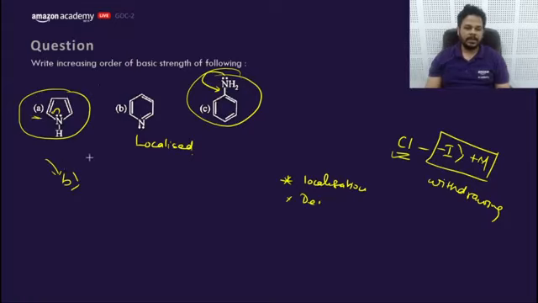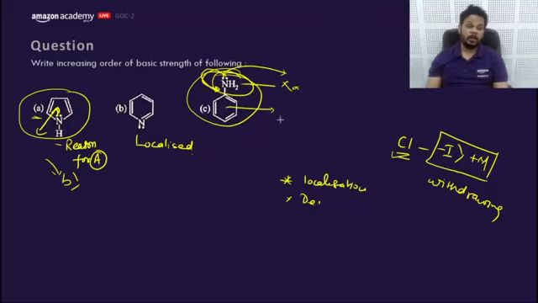Now what about A and C? In A the lone pair is going into resonance, and in case of C the lone pair is also going into resonance. But what is the difference between the A lone pair and the C lone pair? The A lone pair is the reason for aromaticity, so it cannot be donated. If it gets donated, the aromaticity would be lost. So it would not be donated because it is the reason for aromaticity, whereas this lone pair is not. If it were donated, this benzene would still behave as aromatic. That means if a lone pair is the reason for aromaticity, it would not be donated at any cost.